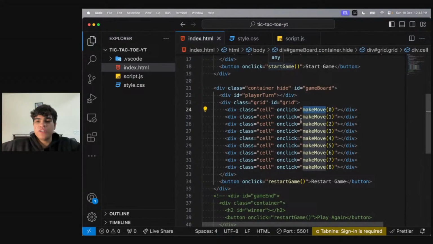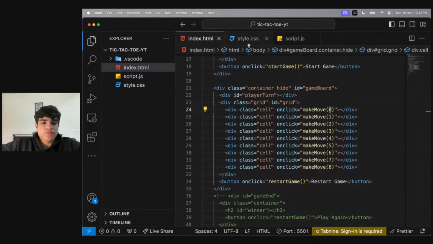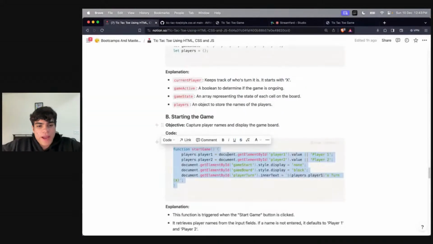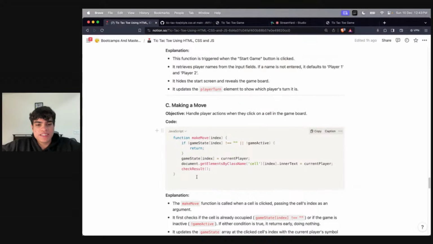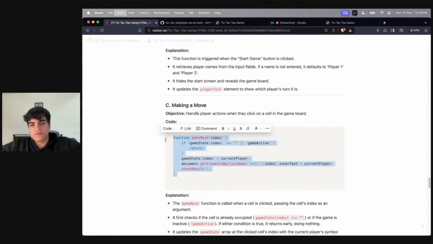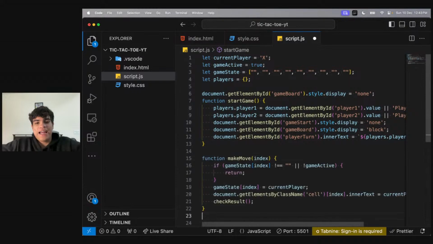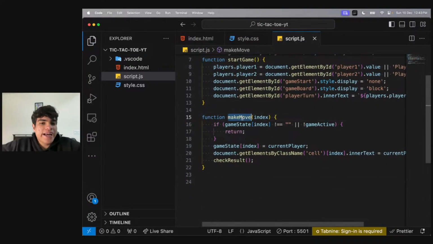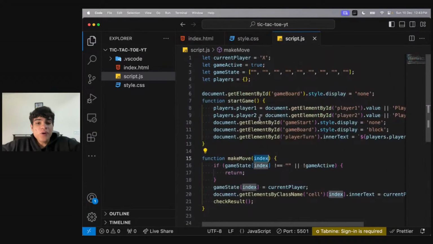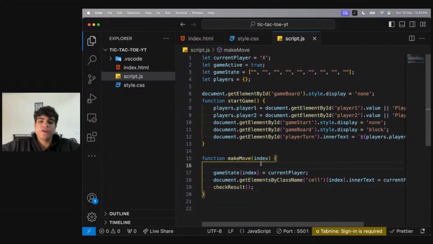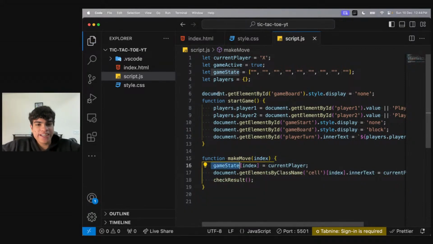So my make move function will basically do this. Look at this. I'll have a function to make my move. I am getting a number. Let me first get rid of this code. You need to understand that game state is just the array.